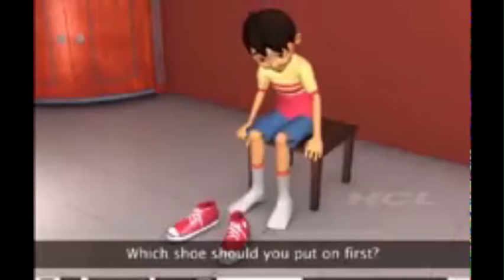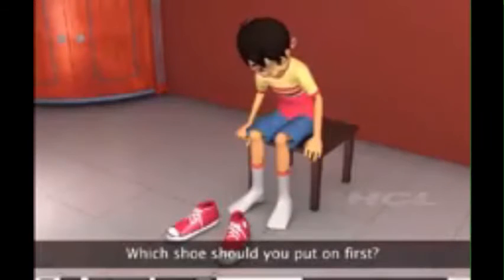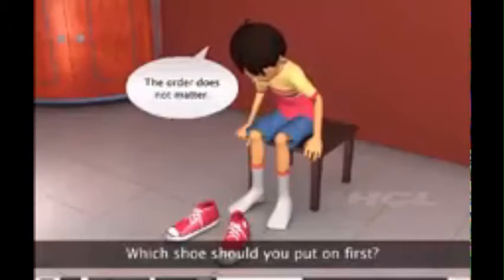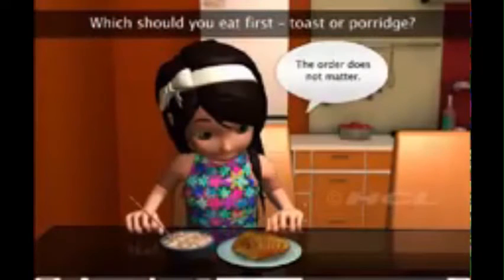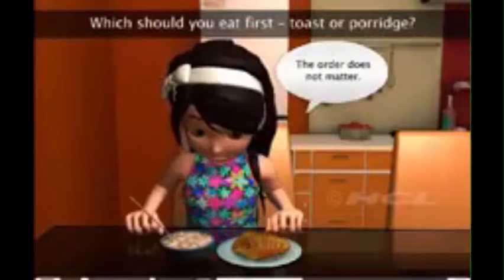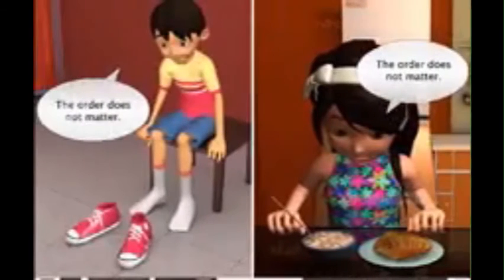Which shoe should you put on first? The one on your left foot or the one on your right foot? What should you eat first? Toast or porridge? In each of these cases, you can choose to do things in any order, and it won't make a difference.